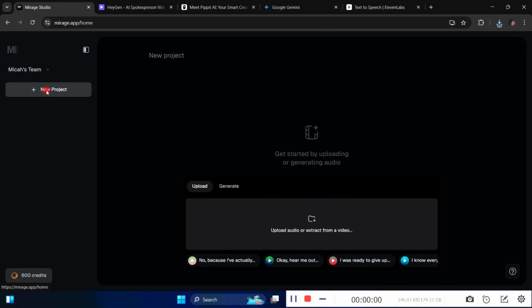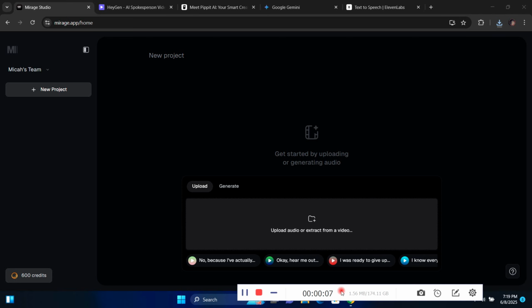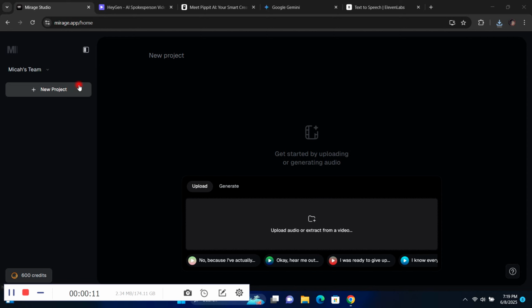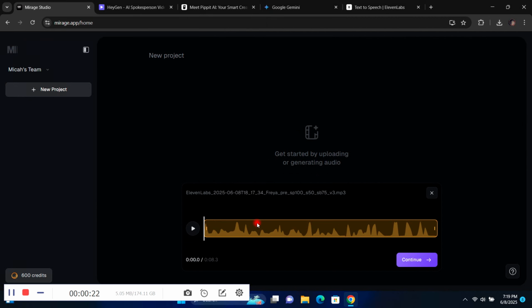So there are 3 platforms that we'll be looking at today. The first platform is Mirage, the second would be HeyGen, and the third would be Pipit. Pipit is a platform by CapCut. It's owned by CapCut. So the first platform, Mirage, what you have to do is once you're on the mirage.app home website, you can just log in with your Google Gmail, or you can just sign up with your email or whatever you want, and then you click on new project.